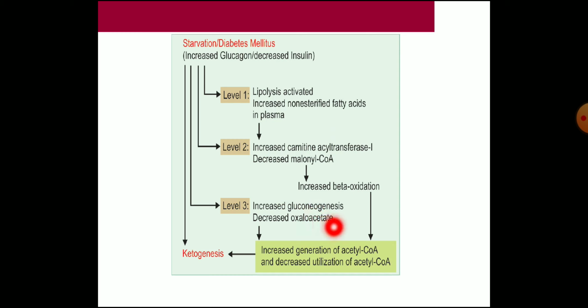When oxaloacetate is decreased, there is increased generation of acetyl coenzyme A and decreased utilization in the TCA cycle, and that will again produce ketogenesis. So you have to draw this chart so that you can explain the regulation very easily.